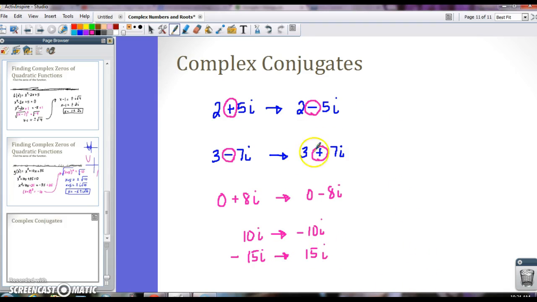So just a quick little glimpse into conjugates, and then also we went through how to find complex zeros or complex roots in quadratic functions. Okay, hope that helps.